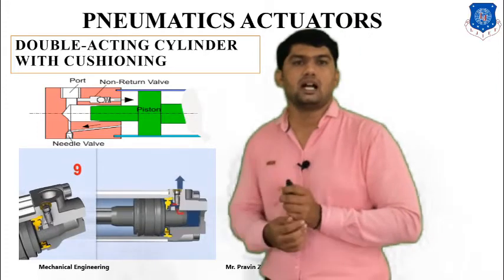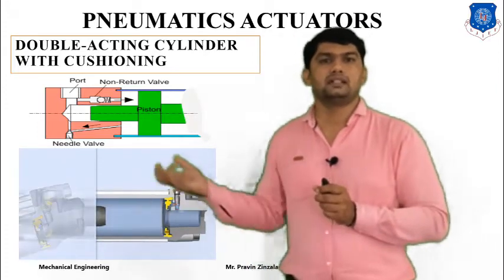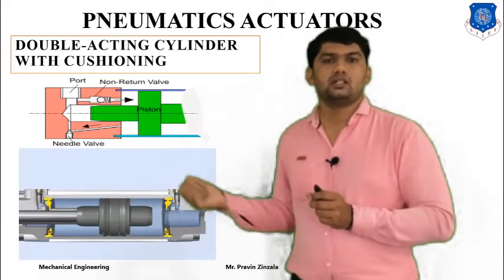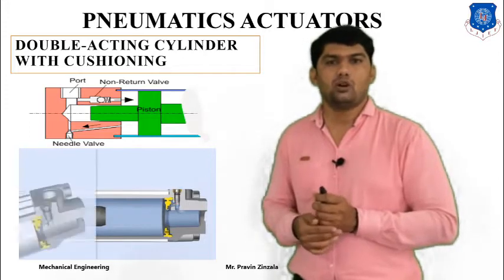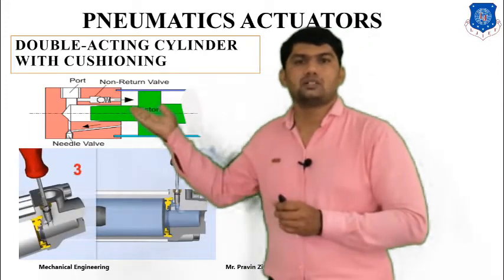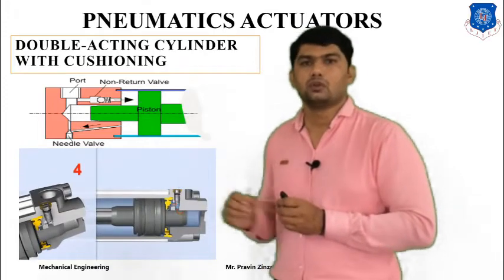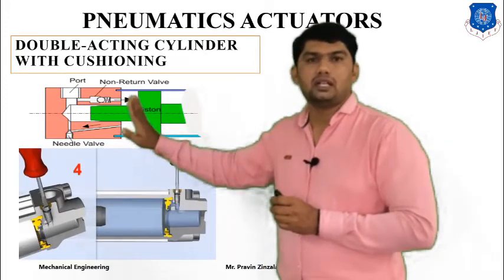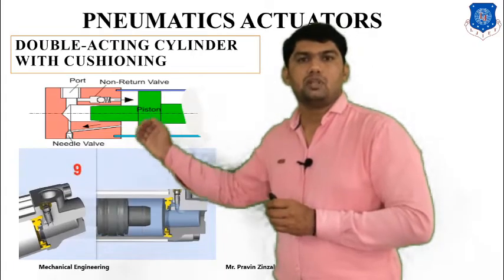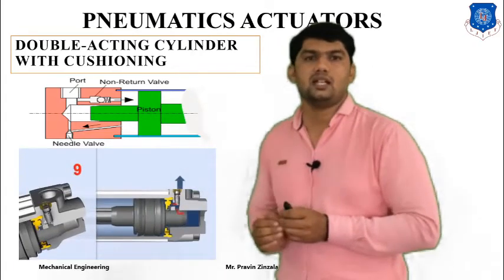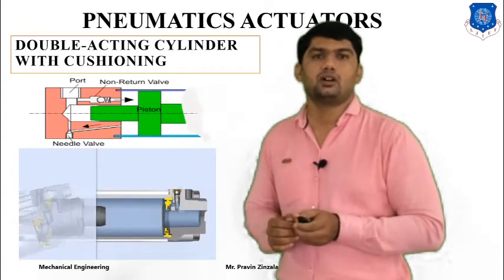It is similar to the hydraulic system, but the difference is that in a pneumatic system it is used for lightweight operation, and we also have to use a non-return valve for this type of fluid. Whenever the piston reaches the end of the cylinder, the remaining fluid creates back pressure and reduces the velocity of the piston.